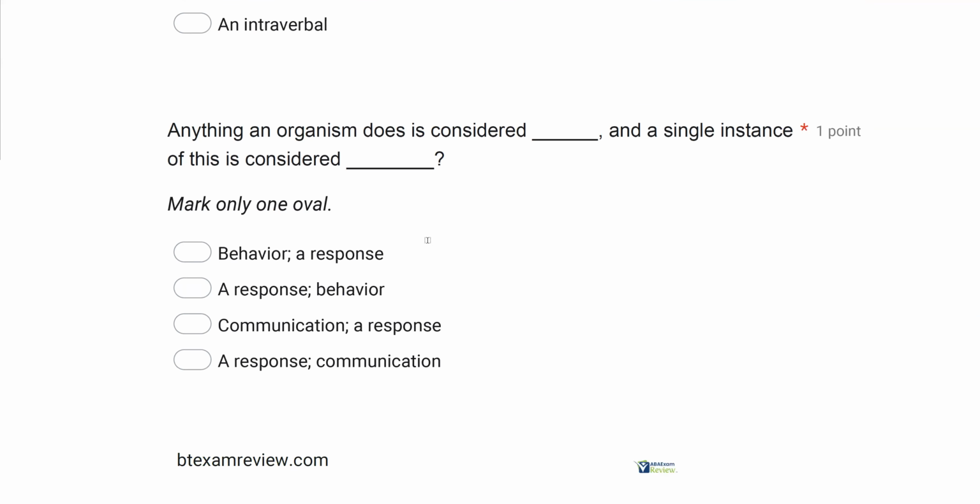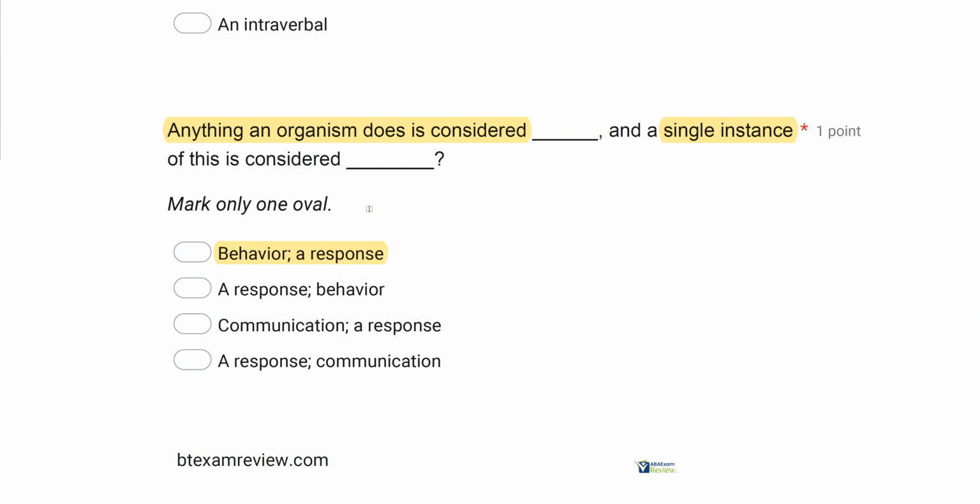And then finally, anything an organism does is considered blank, and a single instance of this is considered blank. Quick refresher on what a behavior and a response is. So anything an organism does is what? Well, anything an organism does is considered behavior. That's what we deal with day in and day out. A single instance of that behavior is considered a response. So A is going to be our answer.